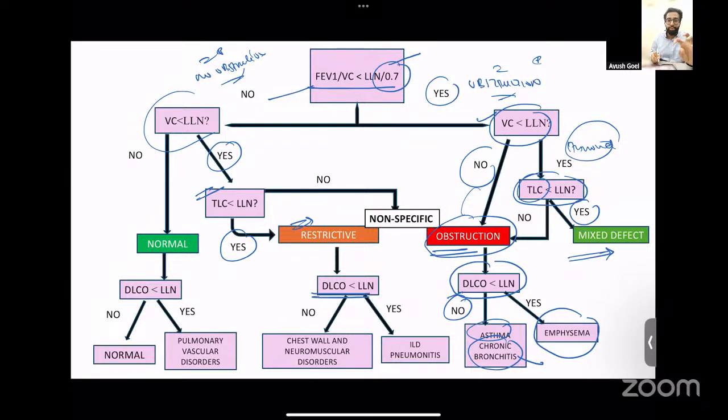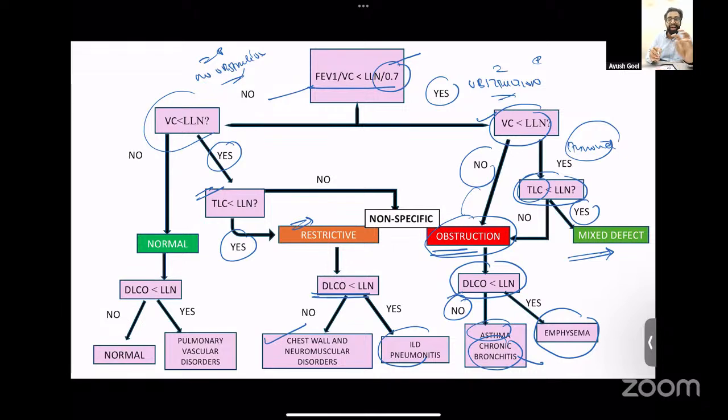If the DLCO is low, this means that the pulmonary parenchyma is involved. It is ILD. If the DLCO is normal, but there is restriction, that is the total lung capacity is low, this means the problem is outside the pulmonary parenchyma, that is a chest wall or a neuromuscular disease.